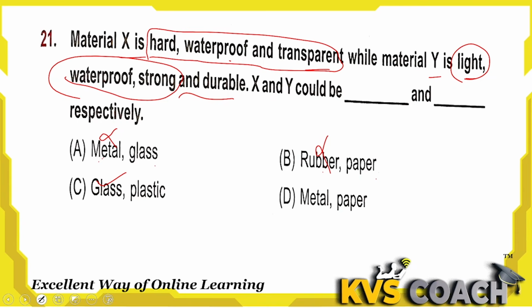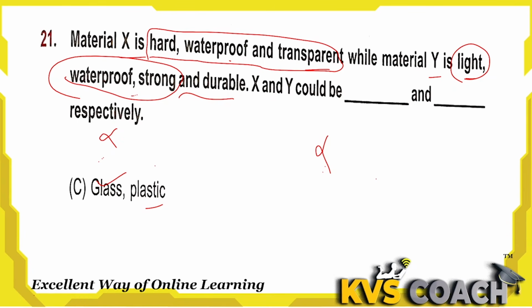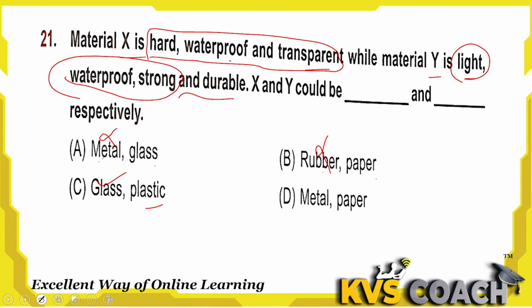Plastic, let's check plastic. Plastic is light in weight, right? This is waterproof, right? Strong also, durable also. So plastic is the right answer here also. So C is the right answer here.